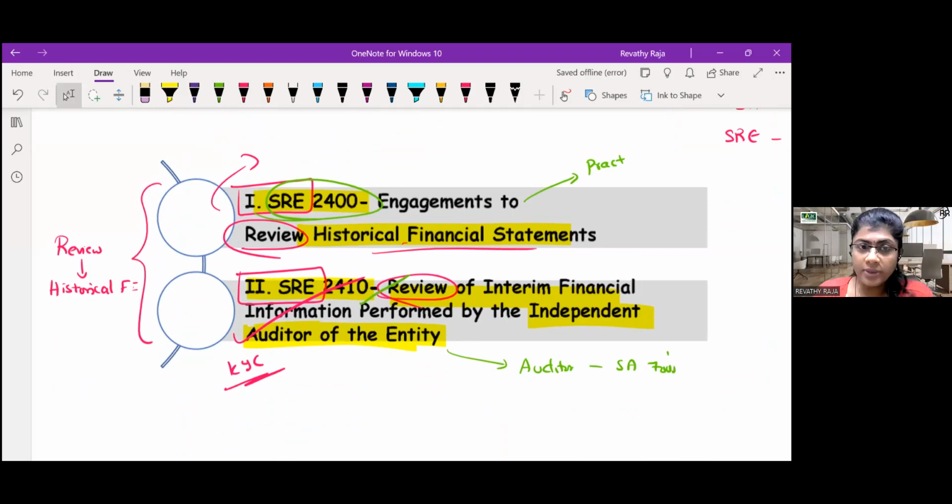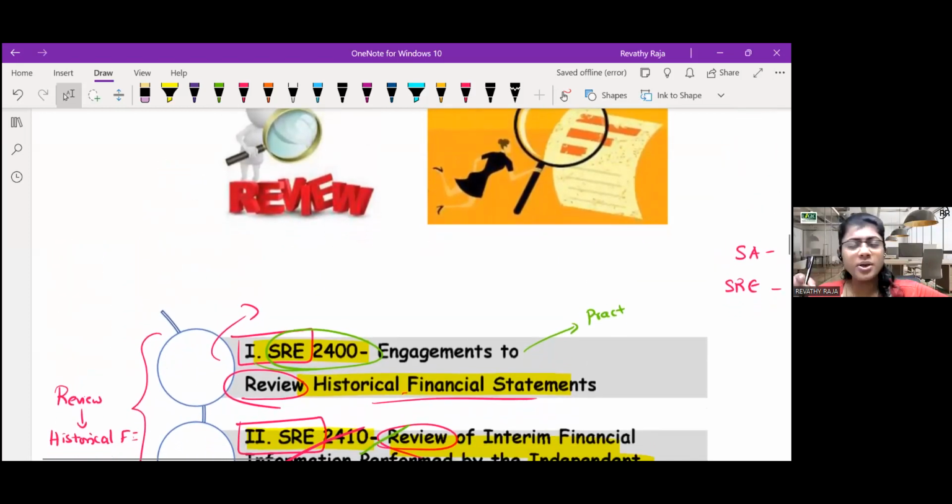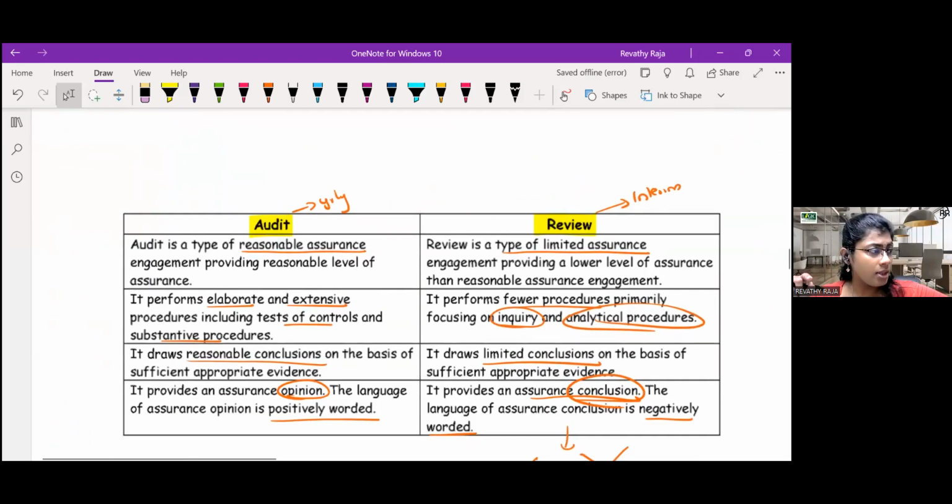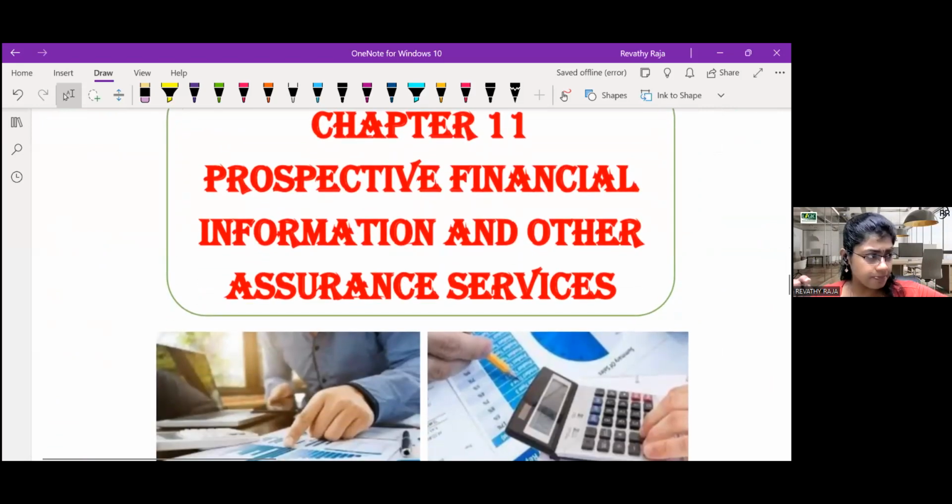So guys, coming to the last summary chapter. In fact, I wanted to give you a summary of 7 chapters like this, but in this session, 4 chapters. We will conduct another session later on, which I will intimate you. So chapter 8 was the 800 series, chapter 9 is SRS, and chapter 10 is SRE. Now chapter number 11. The name is Prospective Financial Information and Other Assurance Services.